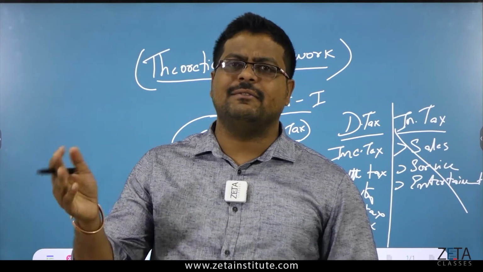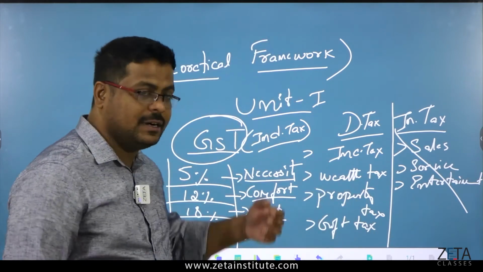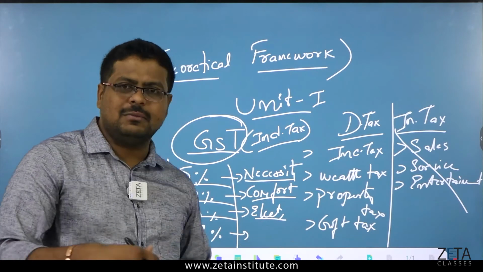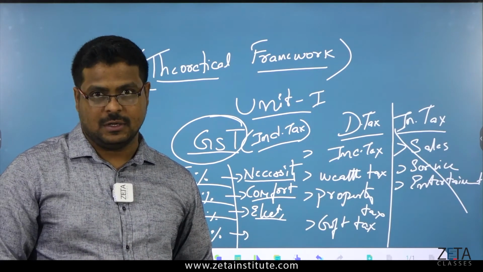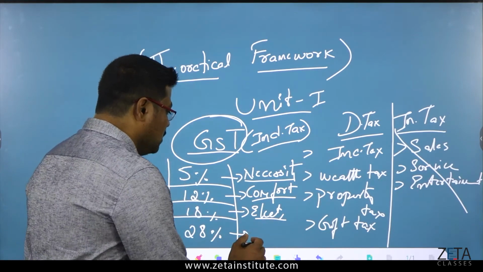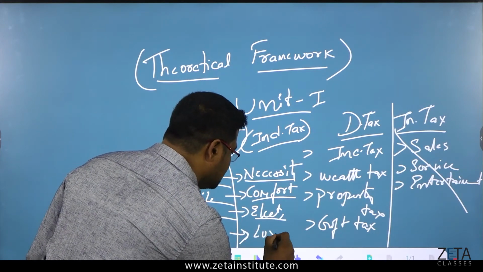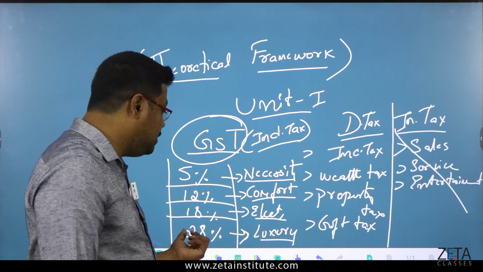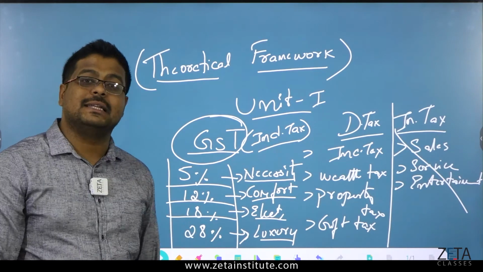It is not bought every day, like how you buy grocery, like how you buy comfortable goods, like how you buy electronics or something. You don't buy gold very often, and it is an expensive product also, like gold and some of the investments, whatever the kinds of investments. These are called luxury goods or luxury items. Luxury goods or luxury items has been taken as 28%.